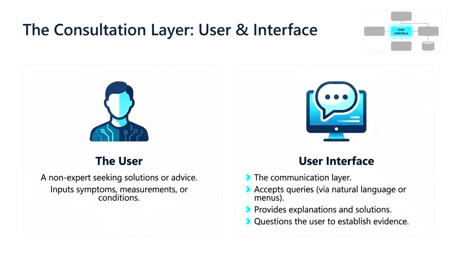Now, let's take a closer look at the first two components of the architecture. The user is the person who seeks advice or a solution from the expert system. The user enters information or asks questions related to a specific problem. For example, in a medical expert system, the user may enter symptoms such as fever, cough, or headache.